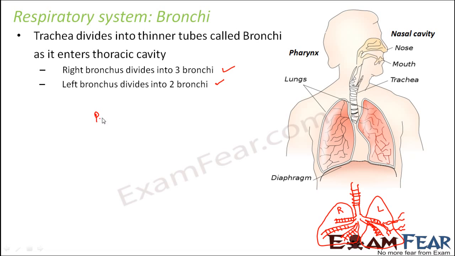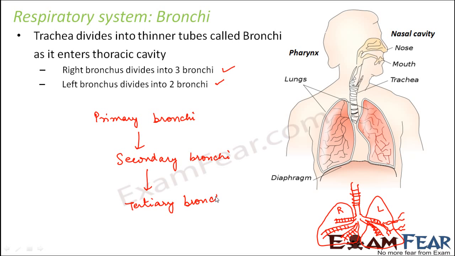As I said, the primary bronchi will further divide to form the secondary bronchi, and the secondary bronchi will further divide into thinner tubes called the tertiary bronchi. Now, can you just imagine why so much branching off is taking place? Because if there is so much branching, it will increase the effective surface area inside the lung, which will in turn help in the process of absorption. Because for absorption, the more the effective surface area, the better the absorption.